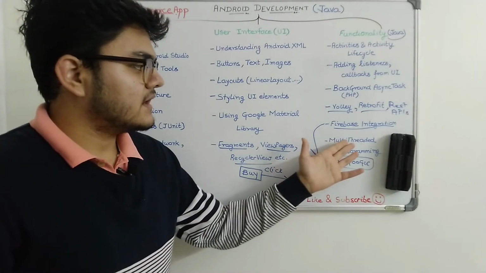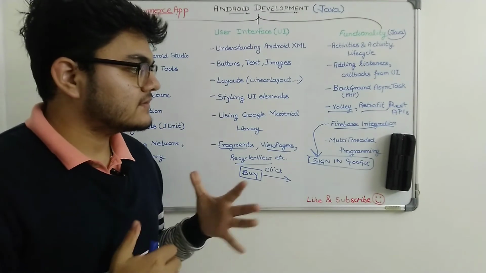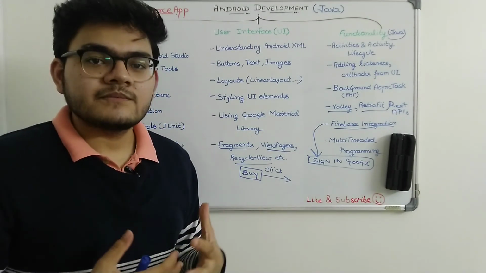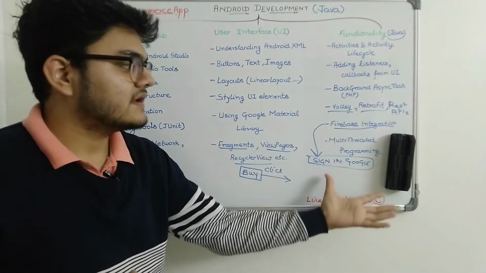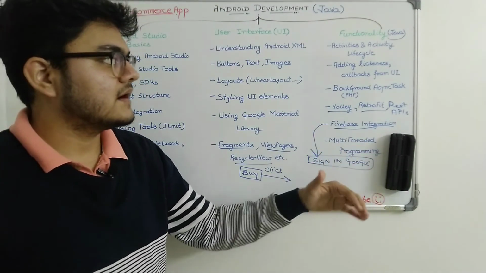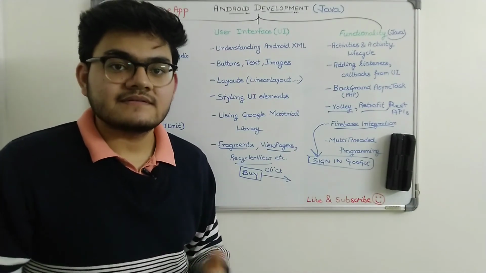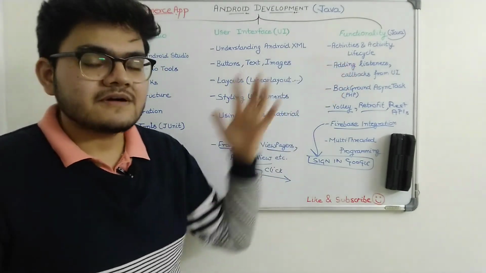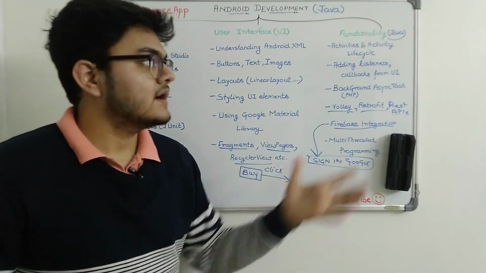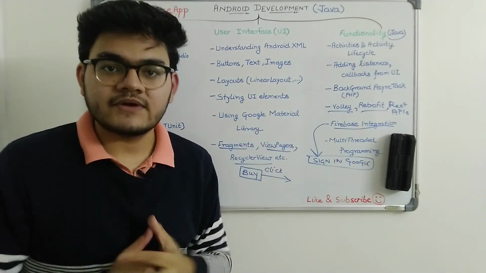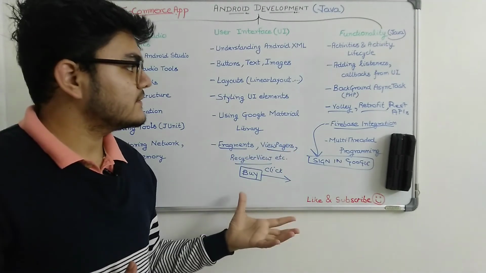Then comes some other features like multi-threaded programming, which is very important in Android development because we might need to perform multiple things at the same time. This is basically functionality, and there are some other things also like activities. What is an activity and what is an activity life cycle? We are not going to cover just the theoretical part. We are going to actually implement it and test out the activity life cycle. So this is basically an overview of what we are going to cover in this course.